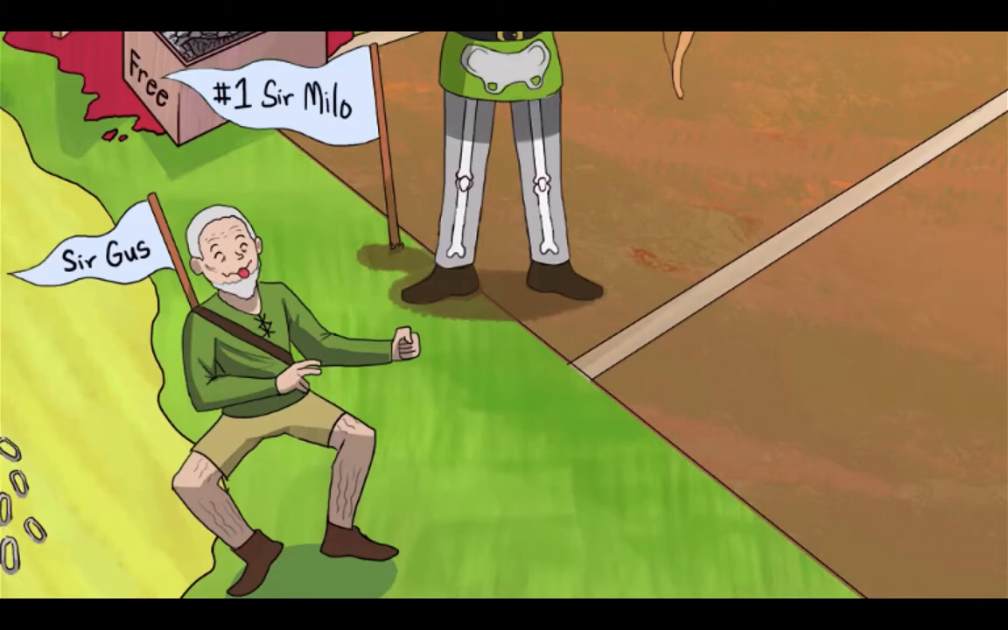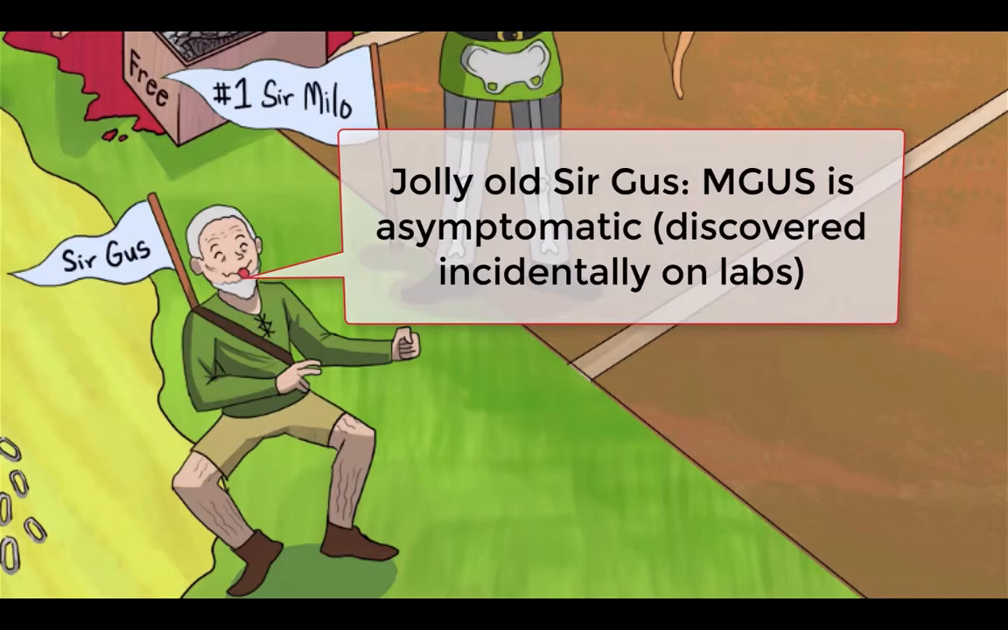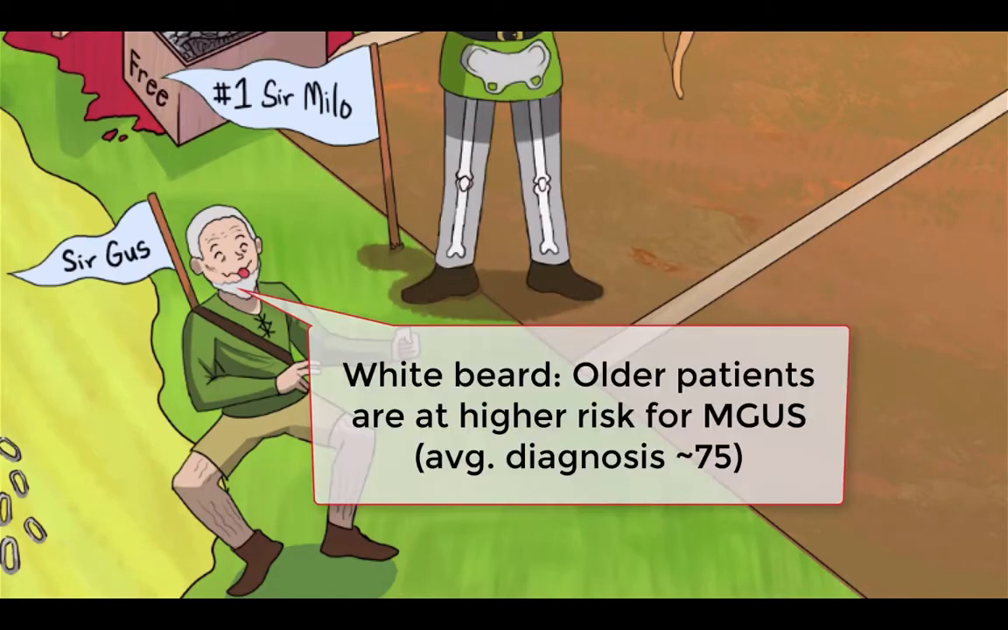But this wacky old coot couldn't cause a lytic lesion even if he wanted to. I don't think he even knows where he is right now. So don't expect any symptoms or end organ damage. Instead, MGUS is typically discovered incidentally by lab results. Like multiple myeloma, MGUS is generally a disease of the elderly, with an average age of diagnosis around 75 years old.